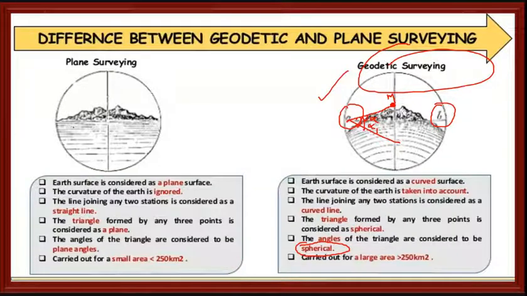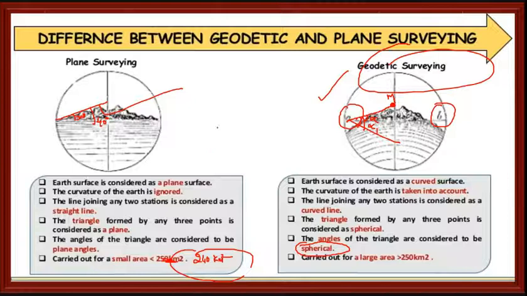So here what we will do, we will directly go for plane surveying. In plane surveying, we will directly take the 30-degree readings, whatever you get in the theodolite, total station, etc. Directly we will take the readings. And when should we carry out plane surveying? When the area is not 250, it is 240 square kilometers.